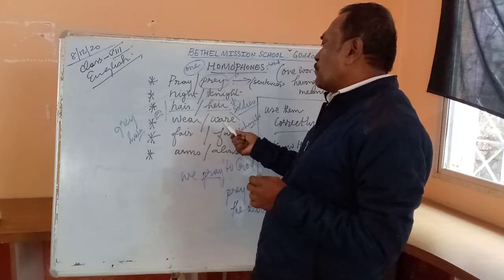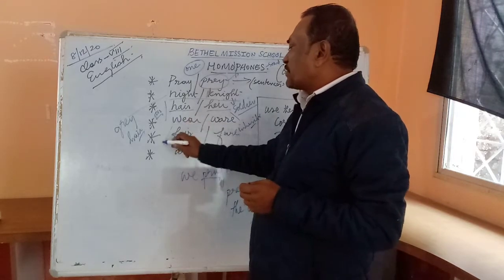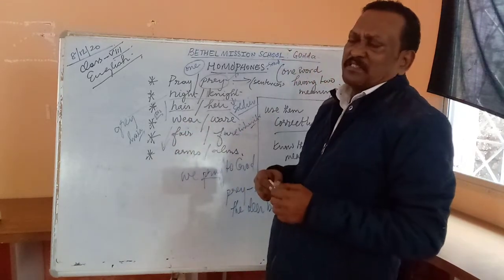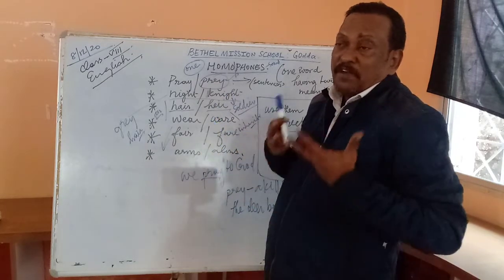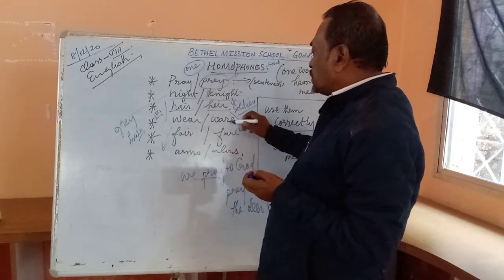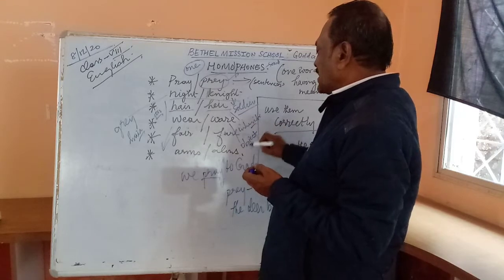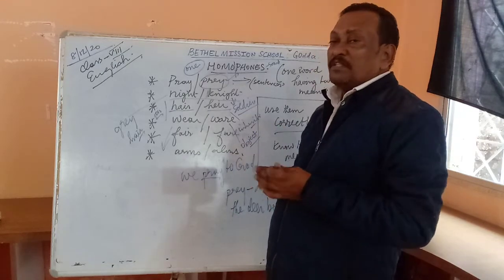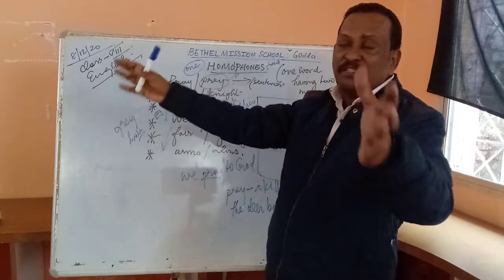Wear and ware. Look at this. Wear. What do you mean? You wear your dress. We wear costly dresses during festival times. We wear a new dress during the festival time. And what is this ware? Ware means object. Software. Yes? It means object. There are many kinds of silverware and goldenware in the shop.